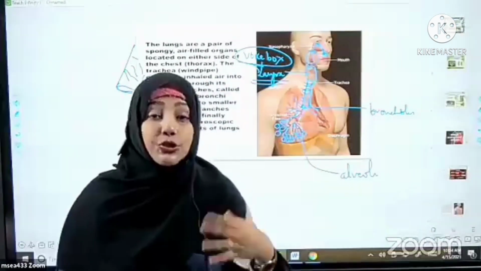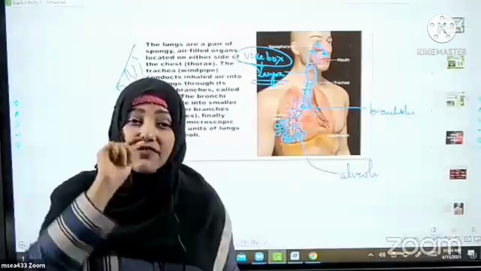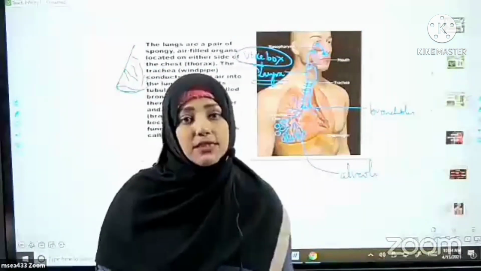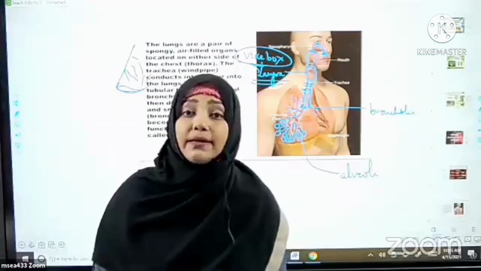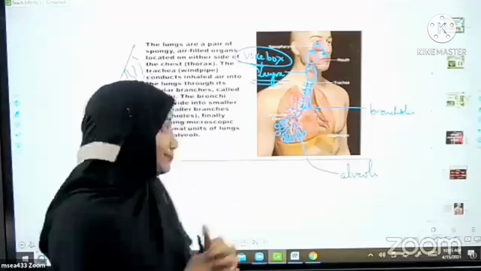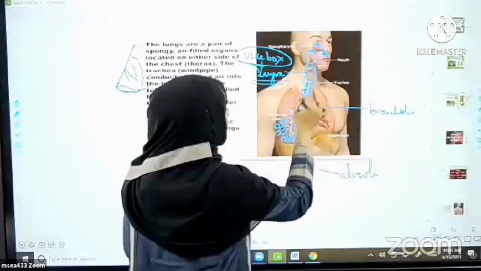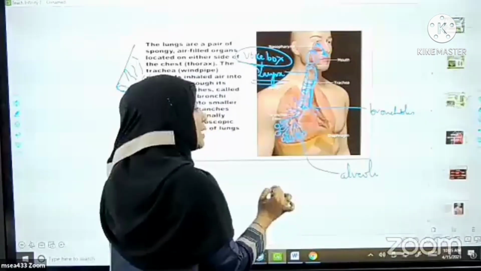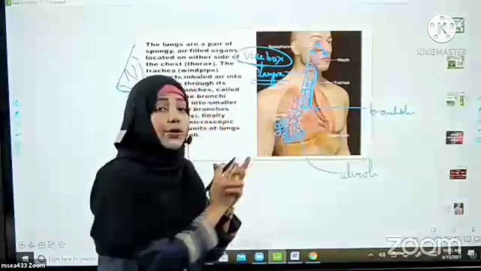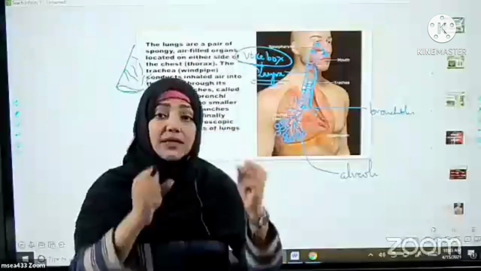Exactly, beta. So students, it is very important. Never pluck the hair in your nose. They are important because they are trapping the dust particles. And mucus is also trapping the dust particles. So ma'am, mucus is present even here also. Yes, beta. Inside the trachea also you have mucus. In the bronchi also you have mucus. Mucus also traps the dust particles.